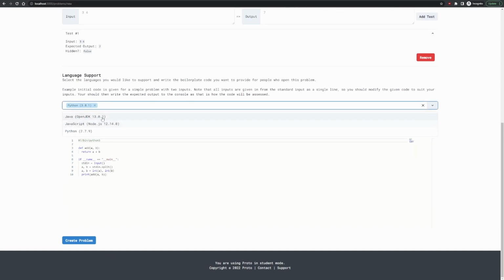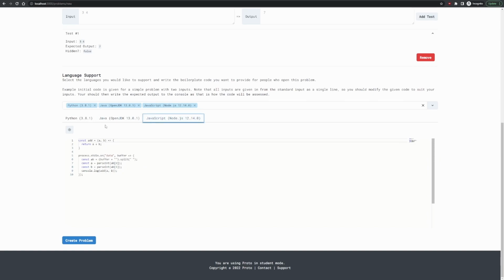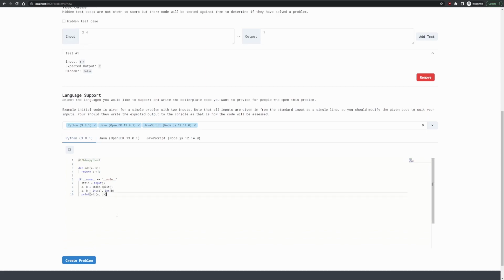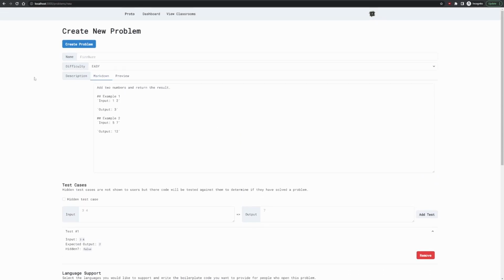We've got Python, Java, and JavaScript. For each language that we're supporting, it also provides some starter code. This does simple things like reading from the console for taking all the different test case inputs, so you have to adjust this for the problem. Alternatively, you could just leave it empty, but right now we provide by default some code that the person could edit. I'm now going to fill this up with a new FizzBuzz problem, and we'll be back.